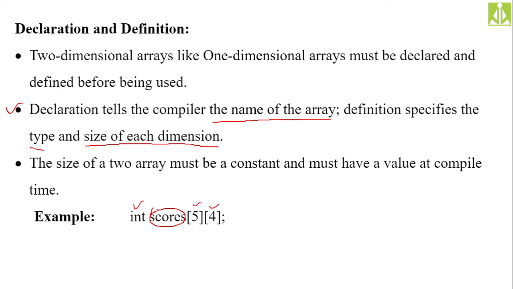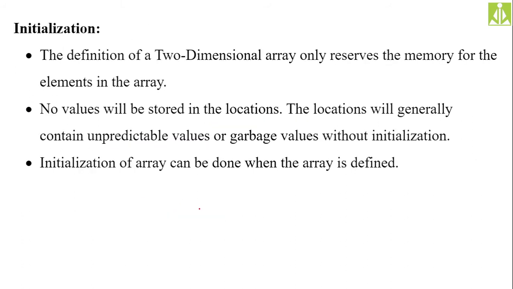So what is missing now? Declaration we are good at, and definition we are good at. We are missing the initialization that we need to do. Again, there are different ways in which we can initialize the array elements. You can initialize the individual element simply by taking the size, by the index.